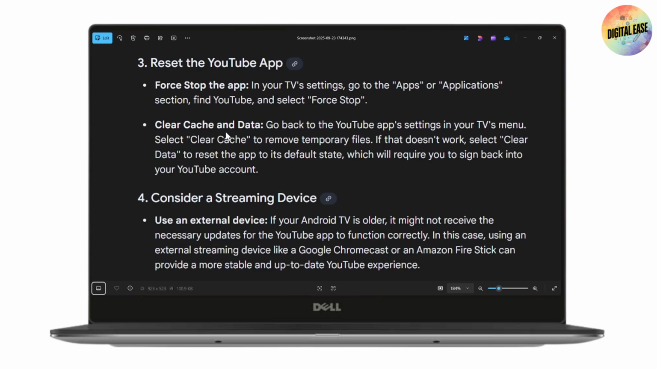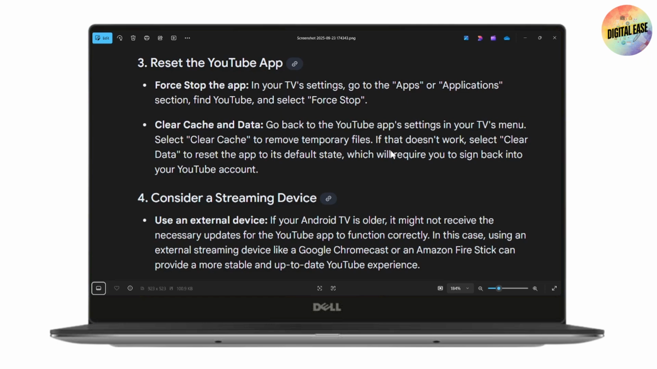Or you can restart the YouTube app. In your TV settings, go to Apps or Applications, then find the YouTube app and select Force Stop. Clear the cache and data: go back to your YouTube app settings in your TV menu, then clear the cache to remove temporary files. If that doesn't work, then select Clear Data to reset the app to its default state. But this will require you to sign back in.